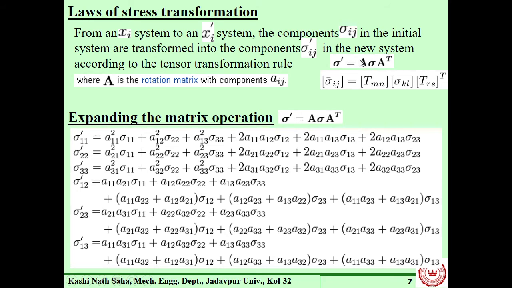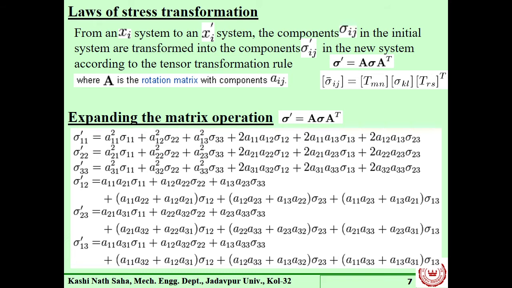Here A is the transformation matrix. If we put them in terms of some coefficients and carry out this operation, how many terms will we get? 9.